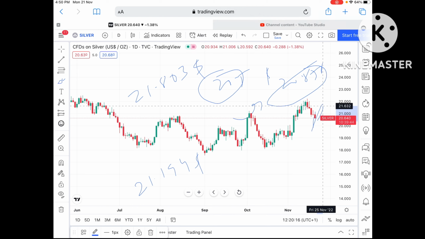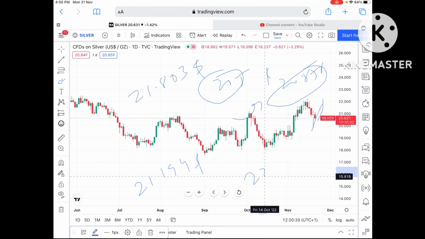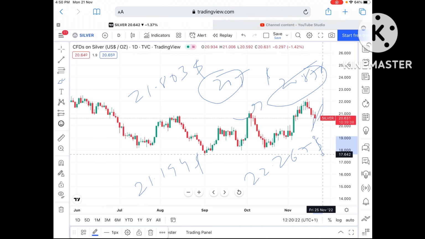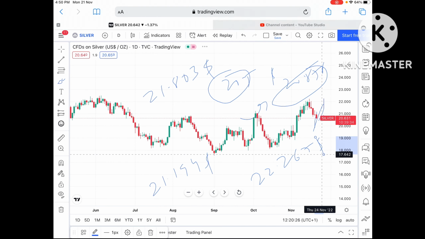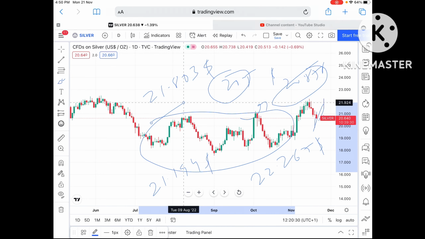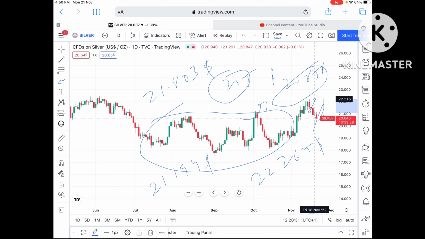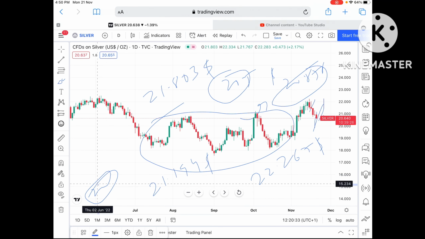And if the price moves above that level, then it can go further high and touch a level of around $22.267, and from there it can move further upside. Now understand something: once this range breaks upside, the probability will be high that it can go towards above the 22 level.